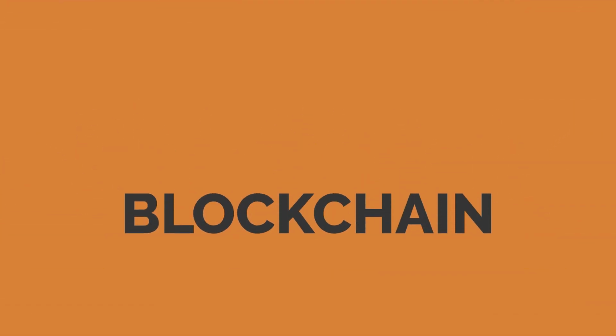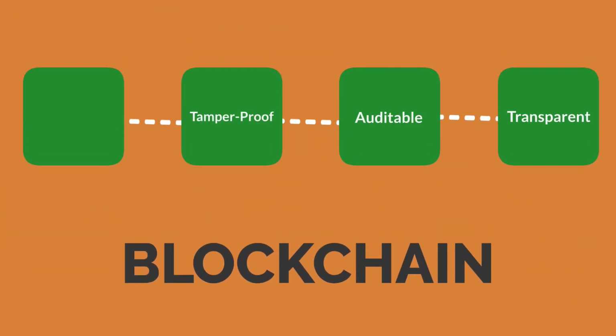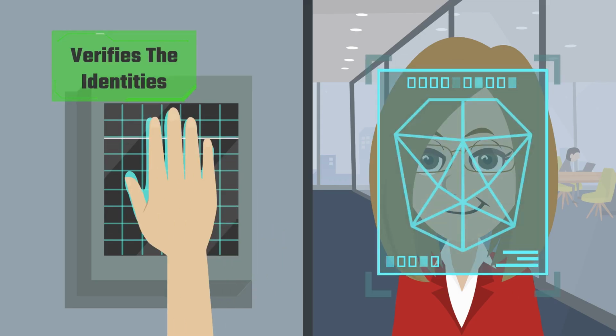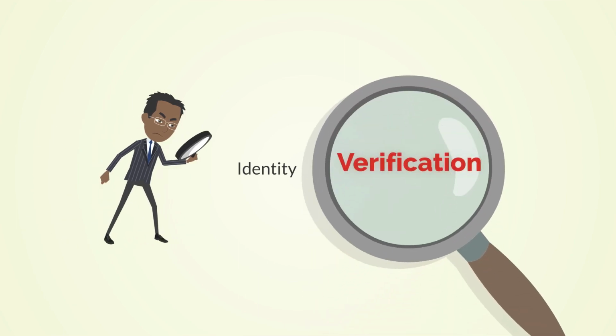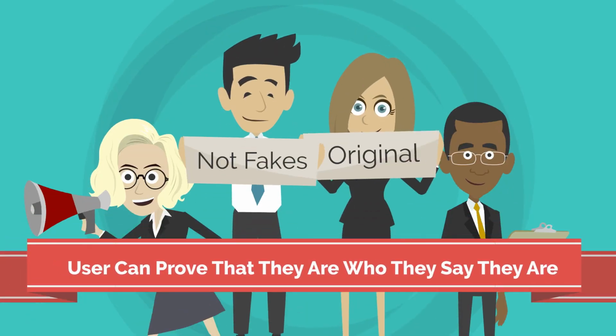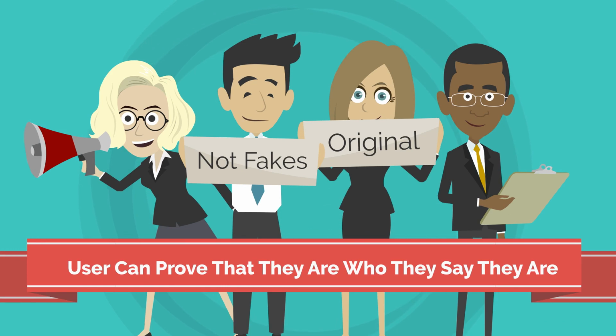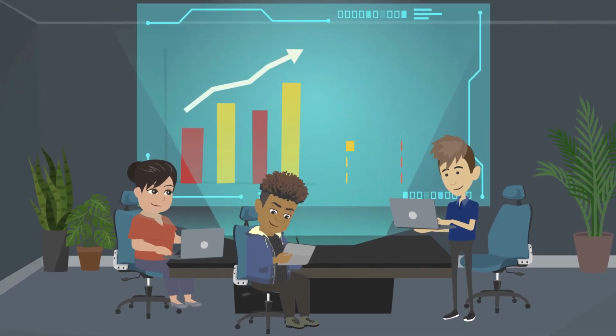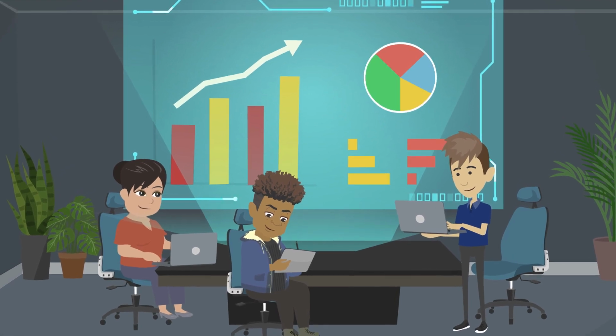Blockchain is a powerful tool that can make a transparent, auditable, tamper-proof, and decentralized system that verifies the identities of users on a network. By using a blockchain-based identity verification system, users can prove that they're who they say they are and that their accounts are not fake or duplicates. Let's dive into an example of a blockchain network that utilizes an identity verification system.